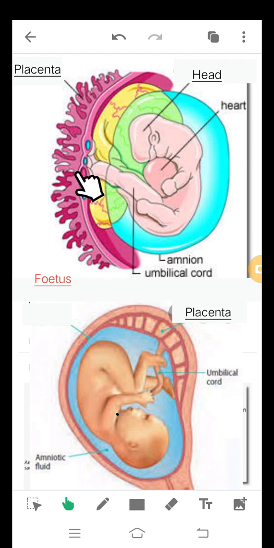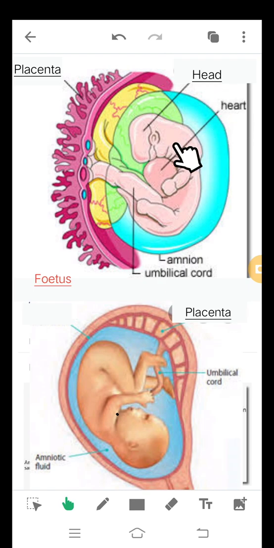And from the placenta, all the required nutrients, oxygen, everything is passed from the mother's blood to this growing embryo. And once this embryo starts getting all the nutrients and oxygen for its growth, it starts growing and developing different body parts.